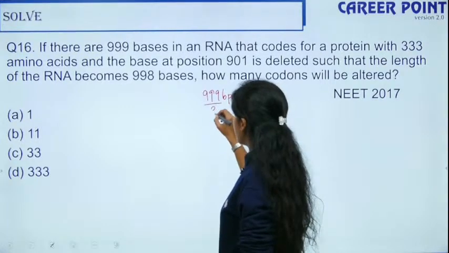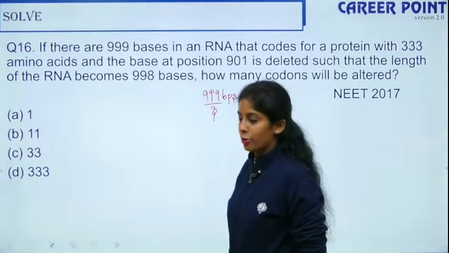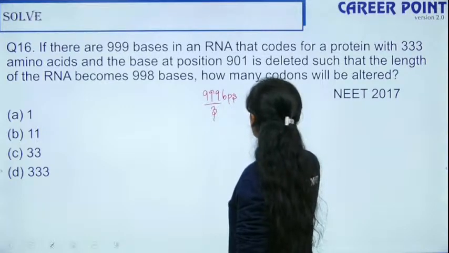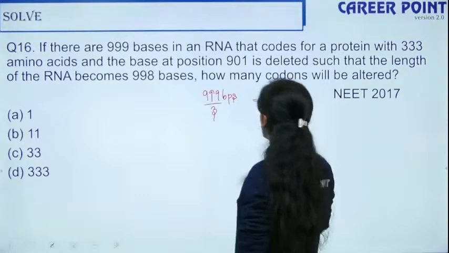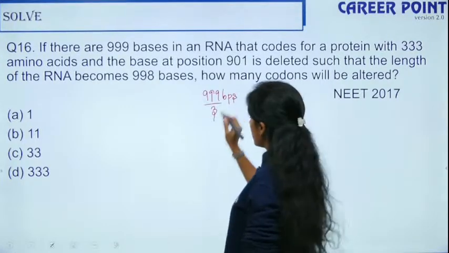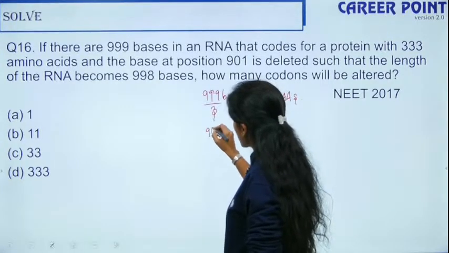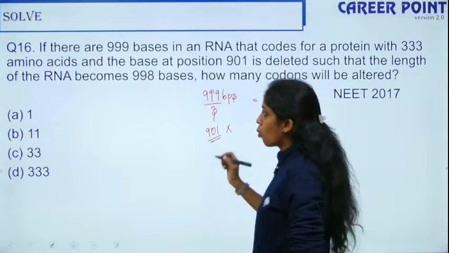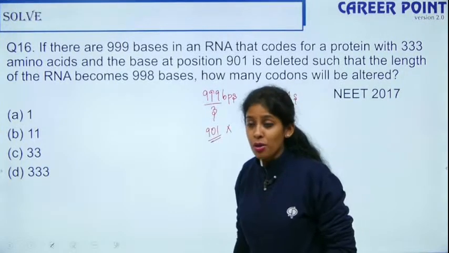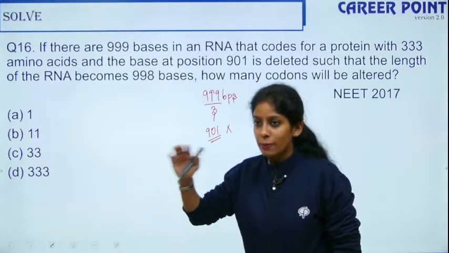Divided by 3 because our codon is a triplet, right? So totally we will have 333 amino acids. Now if the base at position 901 is deleted, what will be the final outcome? How many amino acids will be changed?